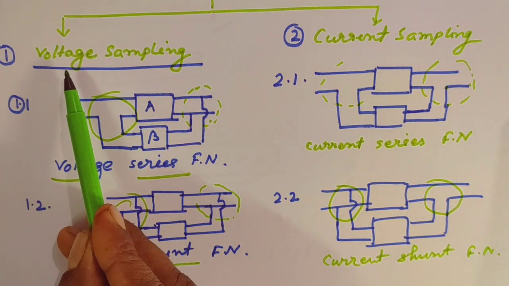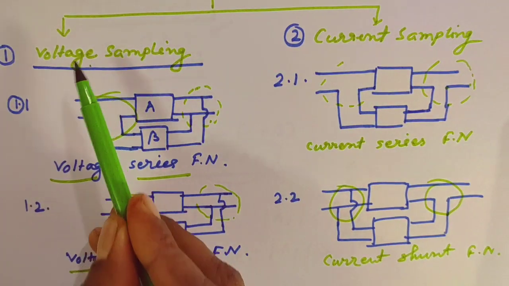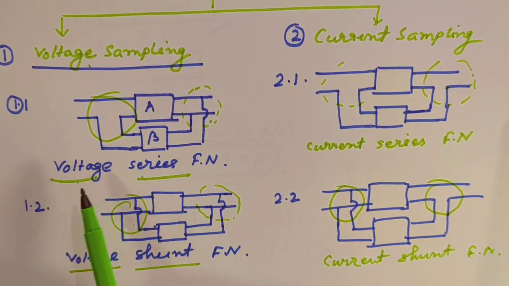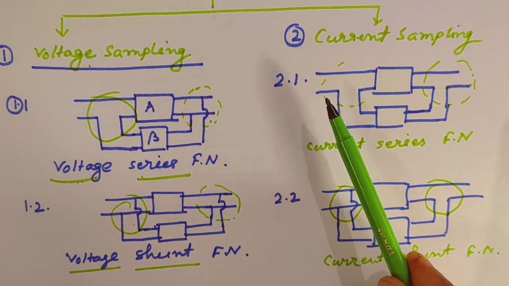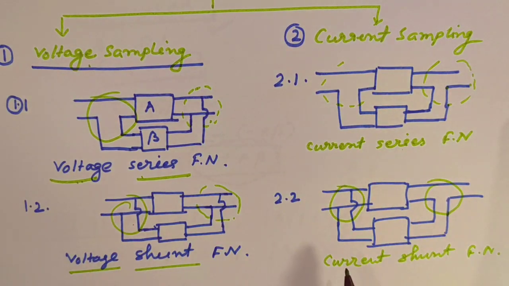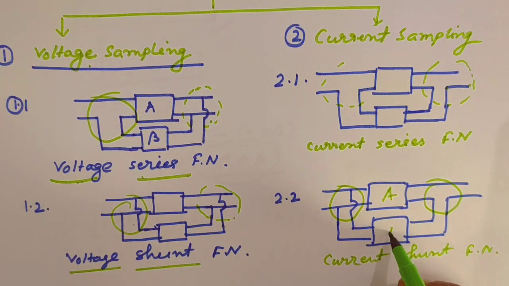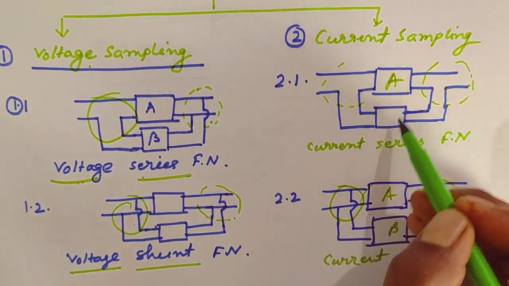These are the basic four types of sampling networks. One is called voltage sampling, another is called current sampling. In voltage sampling, there are two types: voltage sampling series mixing, and number two, voltage sampling shunt mixing. In current, you can see current sampling series mixing, and number 2.2 is current sampling shunt mixing. Here these are the main amplifier and this is the feedback network A beta.